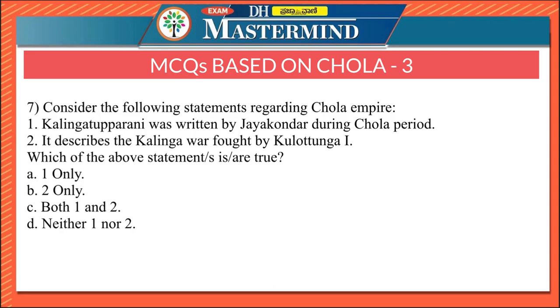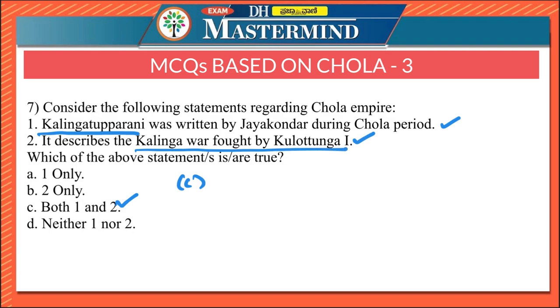Kalingattuparani was written by Jayankondar during the Chola period. It describes the Kalinga war fought by Kulothunga I. Both the statements are correct here. Therefore, the right option is option C, both 1 and 2. Jayankondar composed Kalingattuparani during the Chola period, so statement 1 is correct, and it describes the Kalinga war fought by Kulothunga I.